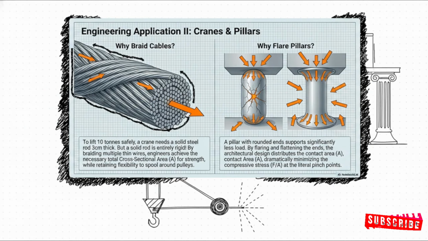We also see this deep understanding of strain in other everyday things. Look at braided crane cables. A solid steel rod thick enough to lift 10 tons would be ridiculously stiff and impossible to bend over a pulley. So engineers braid multiple thin wires together instead. It's a perfect combo of strength and spooling flexibility. Or think about pillars with those dramatically flared ends. Instead of a simple flat column that might crack under the immense weight of a building, flaring the ends distributes all that compressive stress over a much larger area, keeping our tallest skyscrapers safely upright.